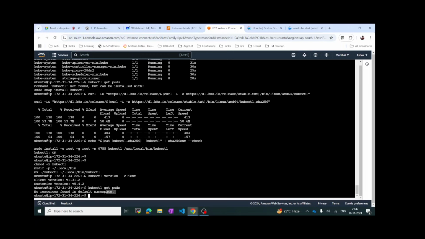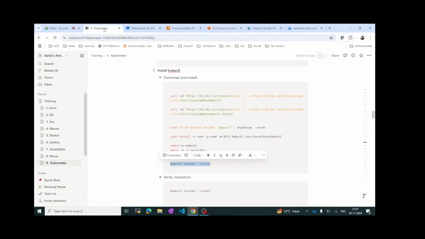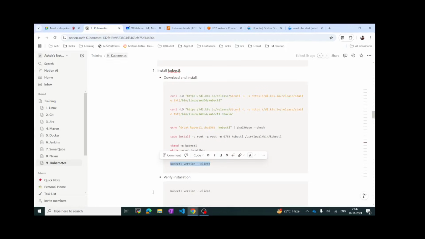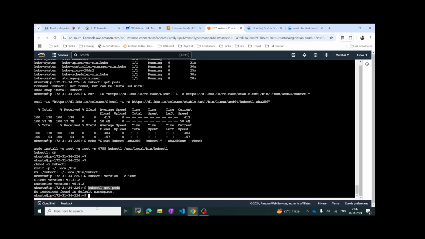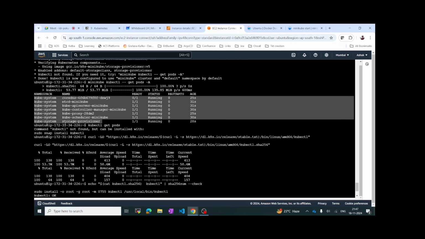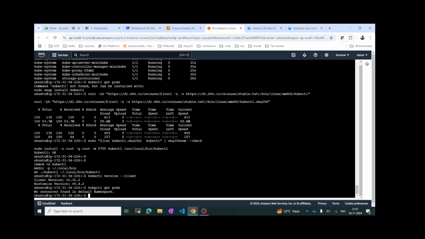It looks simple, like we just give kubectl get pods, but in the architecture, kubectl goes to API, API goes to etcd, etcd sends the information back to API that there are no pods, and then API gives it to kubectl, and kubectl displays to us that there are no pods here. And then we have something called default and kube-system, and we also have something called namespaces. I will explain those later.